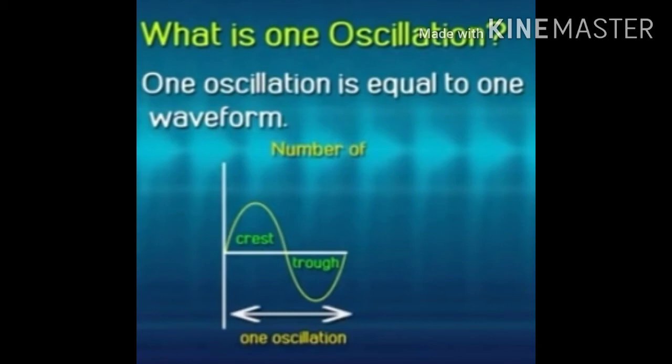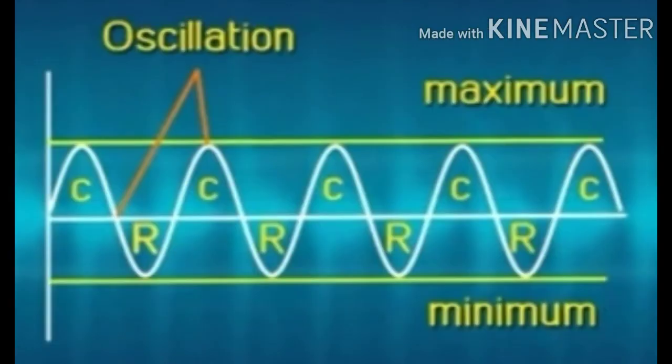We know the wave form is formed by one crest and one trough, and that is called an oscillation. We discussed that rarefaction and compression are formed between the maximum and the minimum levels, and that travel between the maximum and minimum is called the oscillation.